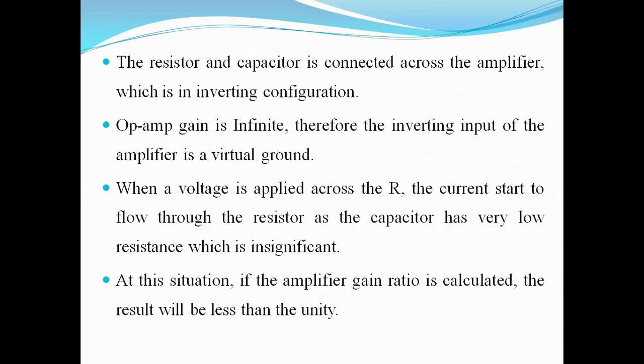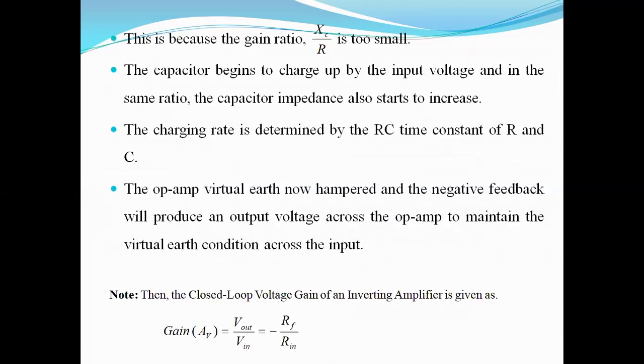As we've already seen that the gain is infinite, therefore the inverting input of the amplifier is a virtual ground. When a voltage is applied across the resistor, the current starts to flow through the resistor as the capacitor has very low resistance, which is insignificant. At this situation, if the amplifier gain ratio is calculated, the result will be less than unity. Let us see here. The gain ratio is taken as XC by R, which is very small.